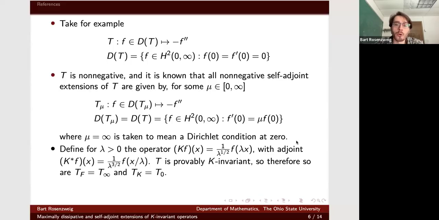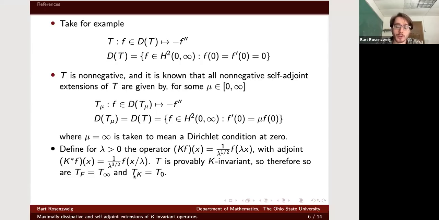Okay. So it turns out that this operator is K invariant. What is K for this? This is basically, for all our examples, the prototypical K that we think about. We just think about a similarity transform, basically. So we scale the half-line by some positive parameter lambda. Okay, and then we divide by 1 over square root of lambda just to make the chain rule work out so that this operator T is indeed K invariant.